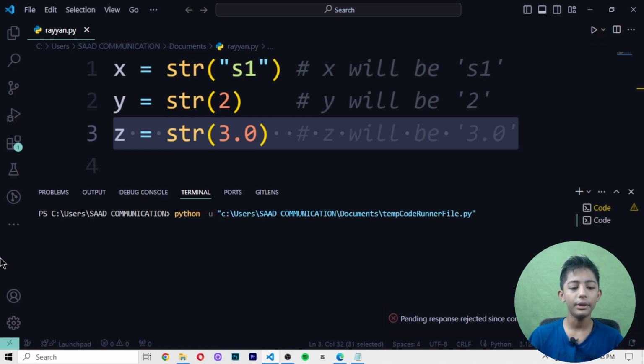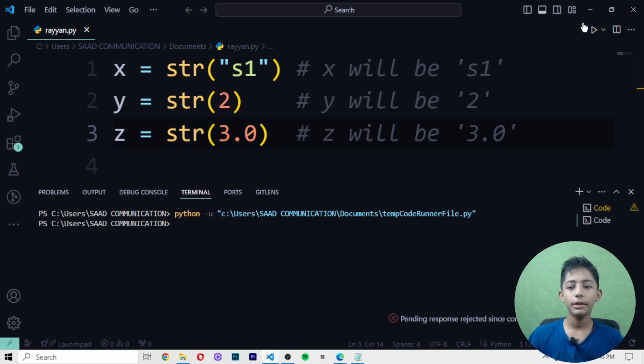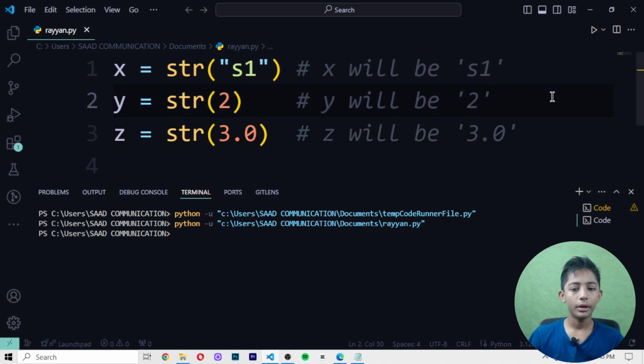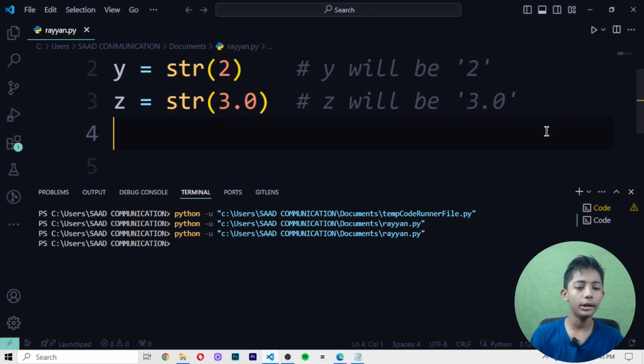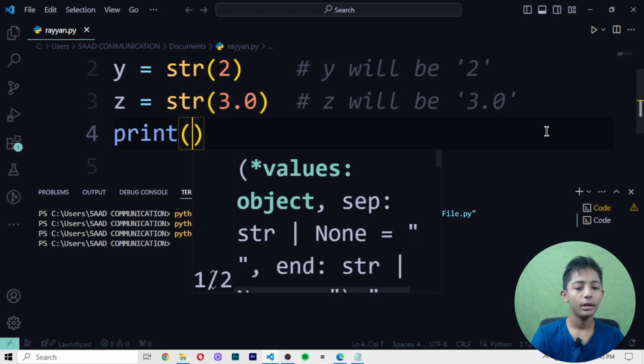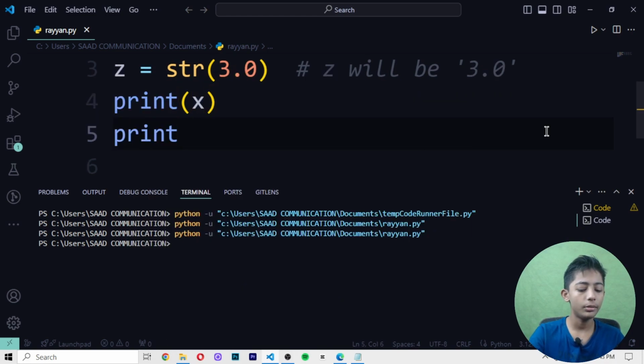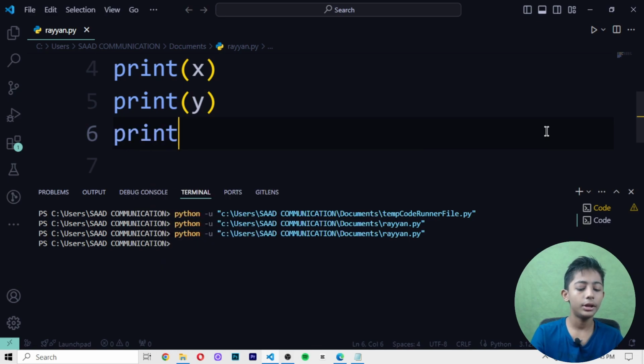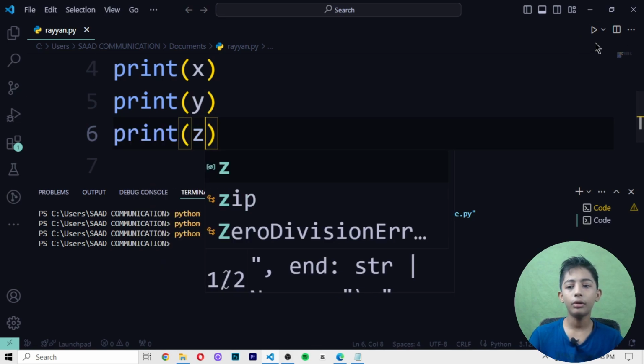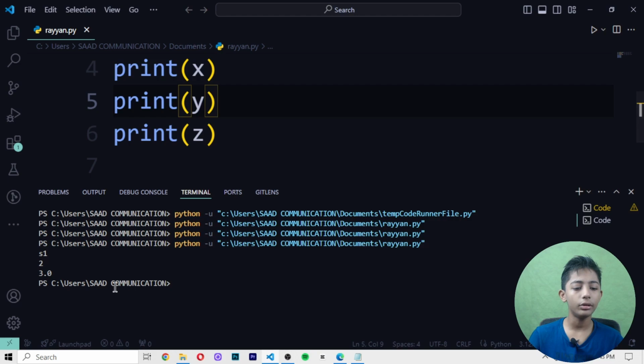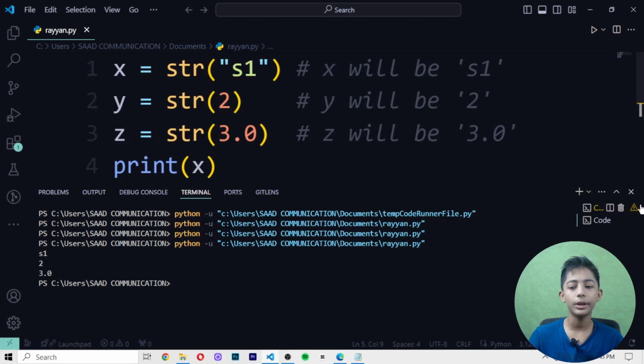Why? Let me tell you. When I save it and run it, it is not running because I do not write print x, print y, print z. When I write that, save it and run it, s1, 2 and 3.0 come like that.